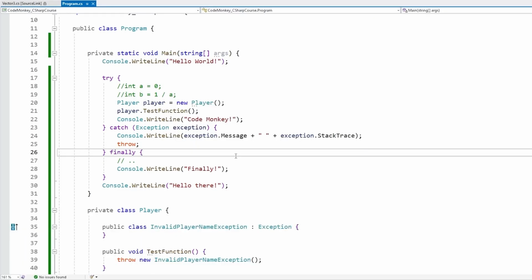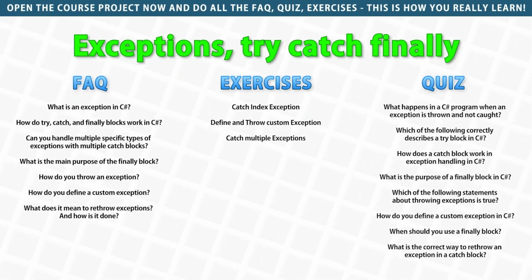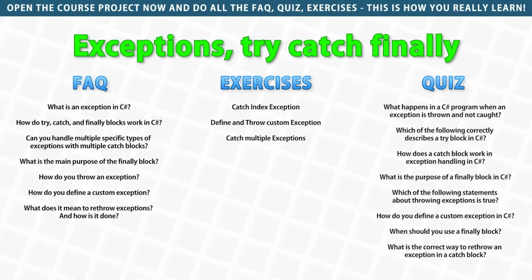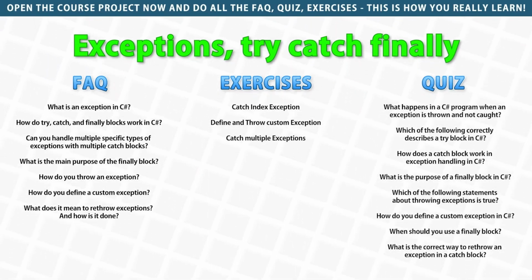So by using the try catch to handle exceptions, you can make your code a lot more robust. For example, when making a game, you really never want the game to crash. If something goes wrong, like for example the player somehow has 0 items and because they divide by 0 exception, if that happens, you really don't want the code to break, you don't want the game to crash. So you probably want to have that in some kind of try catch block in order to catch the exception and handle it in some kind of graceful way. And especially when working with some external code, like for example contacting some API on some web server, for those you really want to add try and catch in order to make sure that your program continues running correctly regardless of what the server replies.